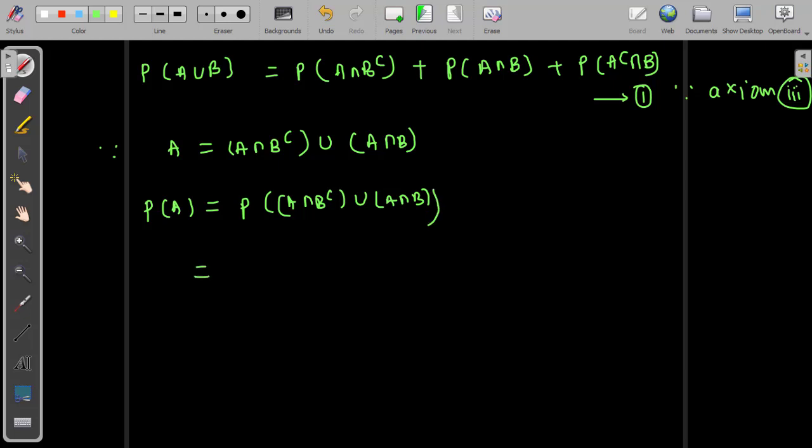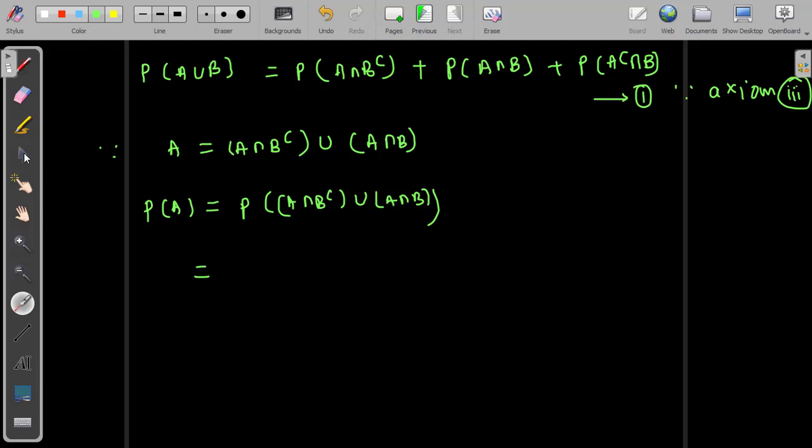After that, again from the figure we can observe this area and this area are mutually exclusive, disjoint. Disjoint means A intersection B complement intersection A intersection B must be the empty set.